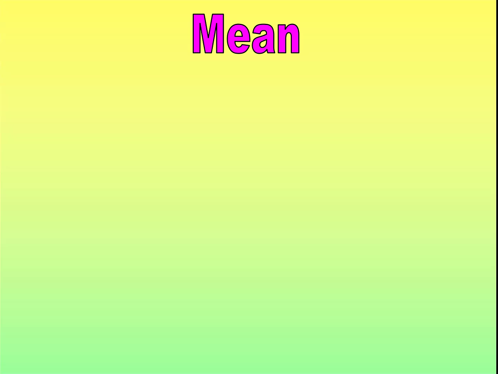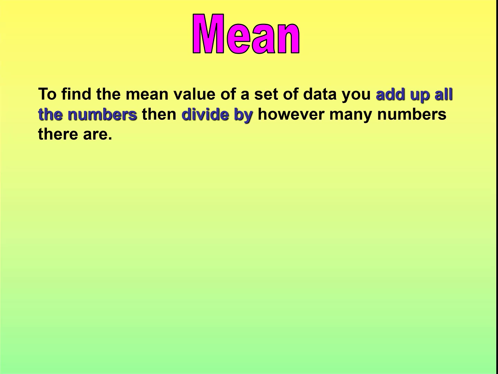So finally, on to the last measure, average. This is probably the most common form of average, and when people say average, this is generally the one that they mean. They mean the mean. But to find out the mean, you add them all up and you divide by how many numbers you've got.